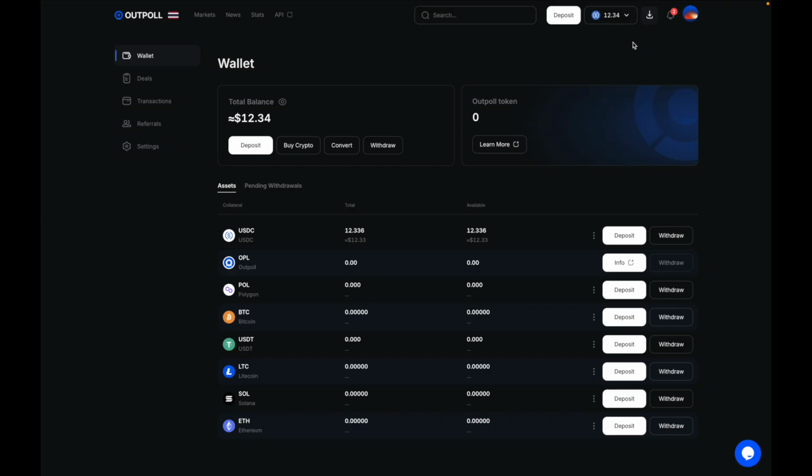Now, the final thing I want to mention is the Outpoll app. Currently available on Google Play, but apparently it's also coming to iOS in the near future. Like I said in the intro, it's built from scratch specifically for mobile. It's not just adapted from the desktop site like a lot of other apps these days. It is a proper mobile first experience. Now, to be honest with you, I personally had some issues getting onto the app, so I'm not going to be able to show you it from my end today. But apparently there is a big update coming for it in the next week or so. So it's going to be completely different anyway, and I'm sure they'll have any issues fixed by then.